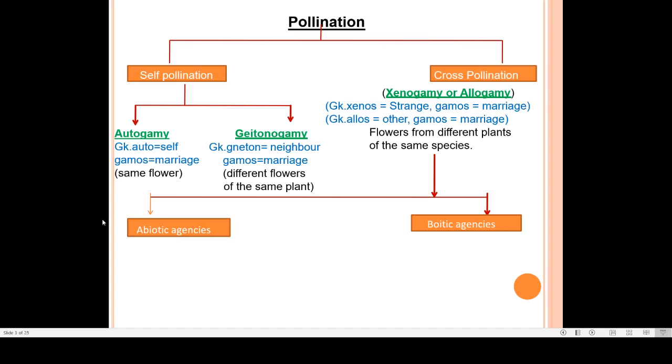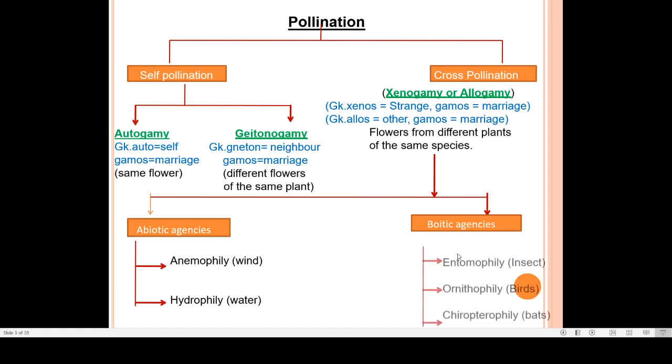Depending upon that, there are two types. One is abiotic agencies, and the other is biotic agencies. As the name itself suggests, in abiotic agencies, non-living agents are involved, and in biotic agencies, living organisms are involved. In abiotic agencies, generally wind and water, these two agents, are involved in pollination. When wind is involved it is called anemophily, and when water is involved it is called hydrophily.